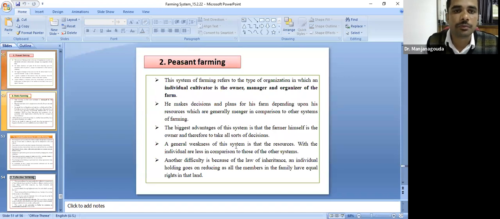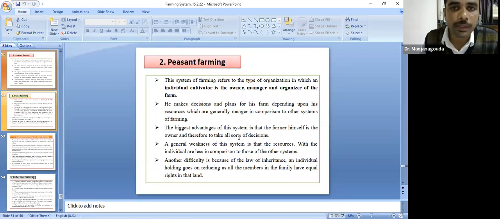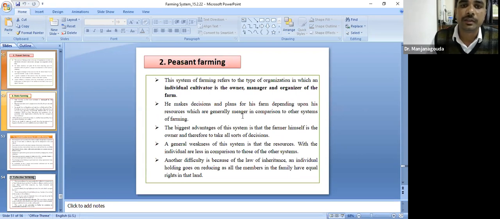Another one is peasant farming. What do you mean by this peasant farming? Here, the individual cultivator is the owner, the manager, and the organizer of the farm. He makes the decisions and plans his own farm depending upon the resources, which are generally meager in comparison to other systems of farming. Here, the individual can take his own decisions on his farm. That is called peasant farming.